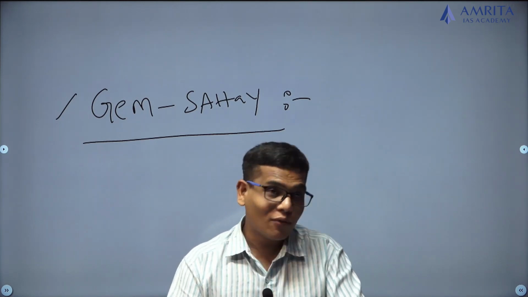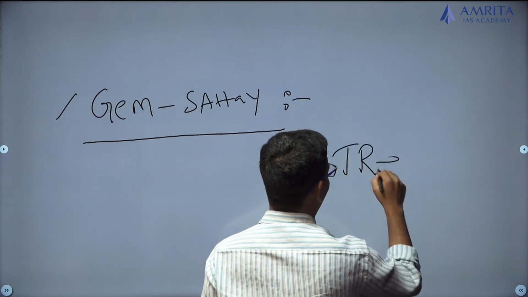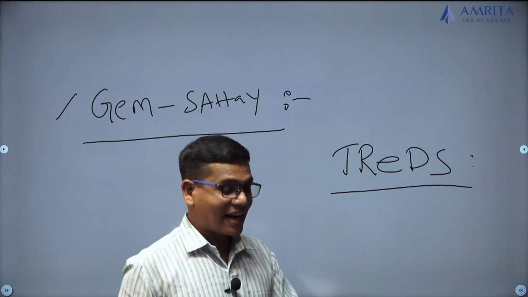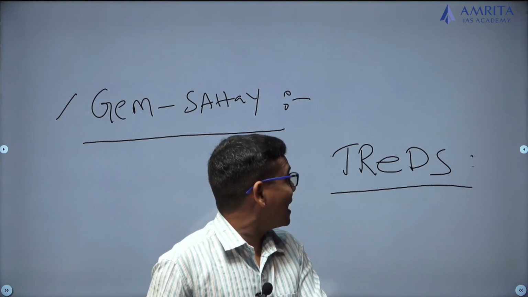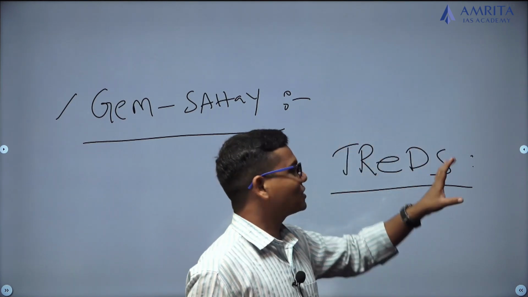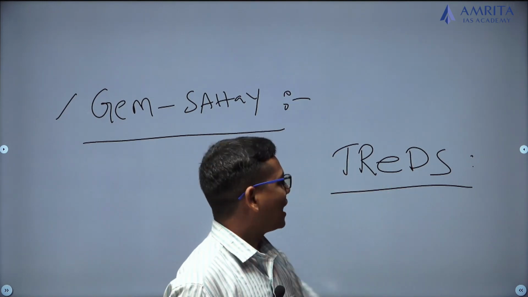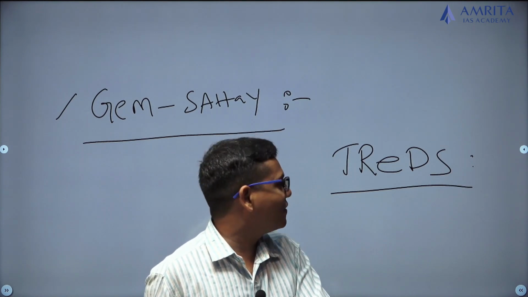And for that, we now have a platform called the TReDS platform. So what is this TReDS platform? Trade Receivable Discounting System platform. That means the trade receivables are discounted. On the same platform we will upload our trade receivables, and they will check in the backend with that company, and ultimately they will sanction and give the money.